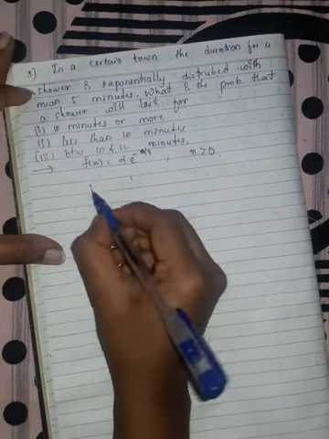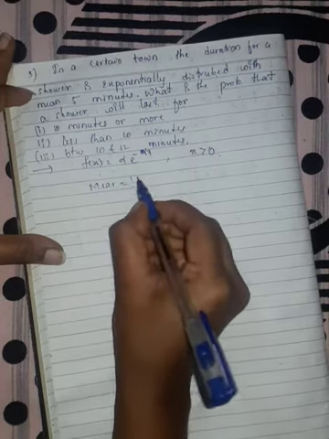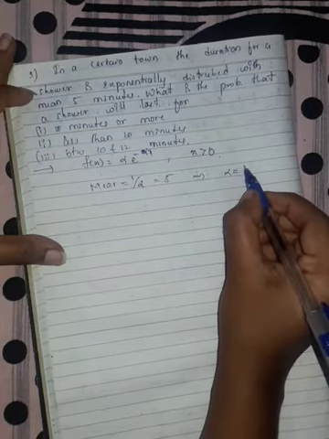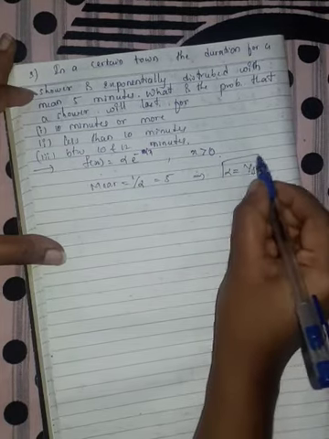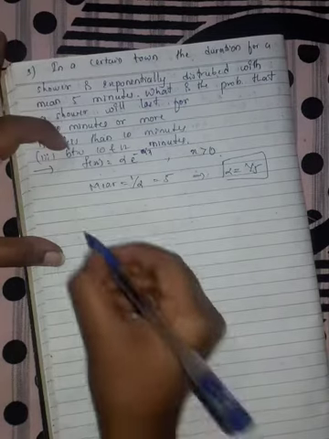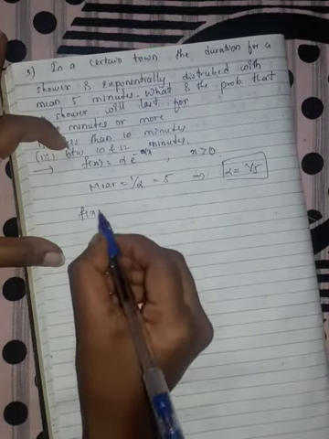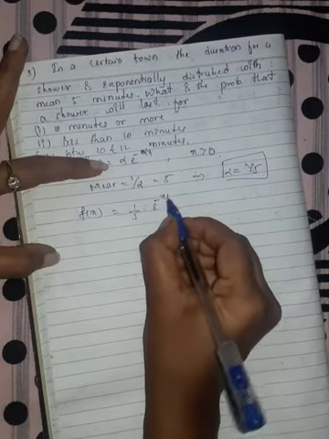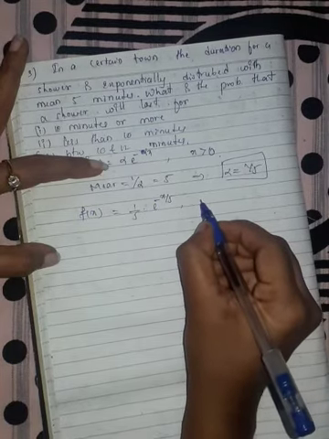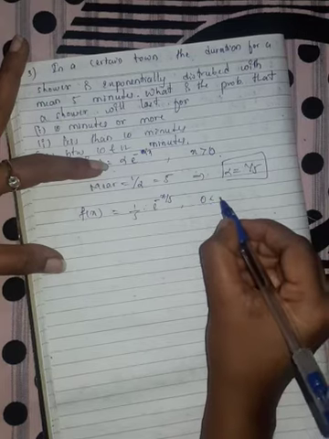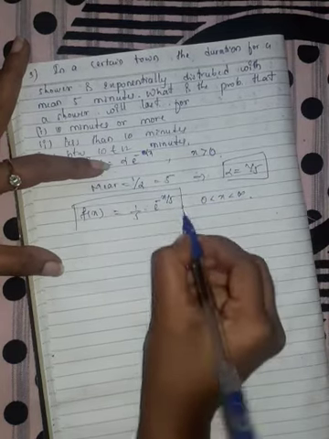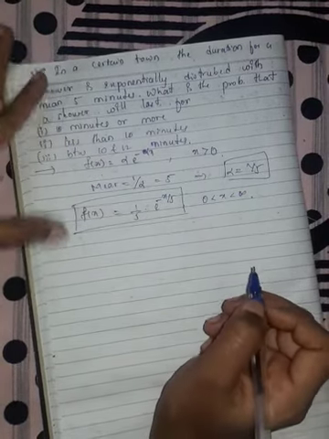The mean is 1 by alpha, which is 5, so alpha is 1 by 5. Therefore our PDF is 1/5 e^(-x/5), where x is greater than 0, meaning x lies between 0 and infinity.